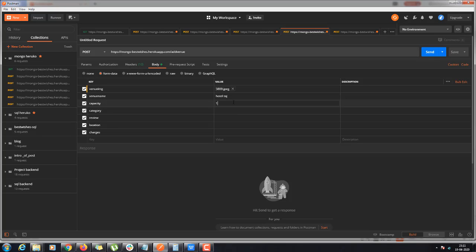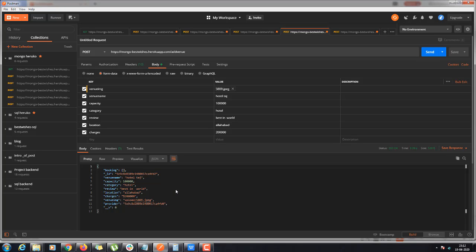and I will give a capacity of 1 lakh, and category is hotel, review is Western World, and location is Allahabad, and charges will be 3 lakh, something like that. And when I send this, it takes some time on the Heroku server also, and this particular venue has been added successfully.